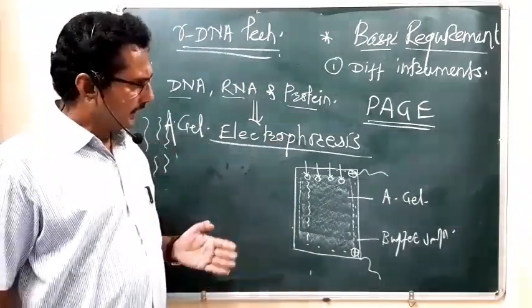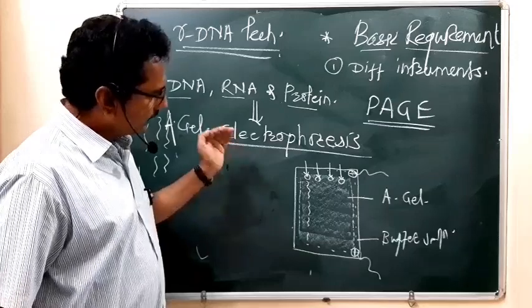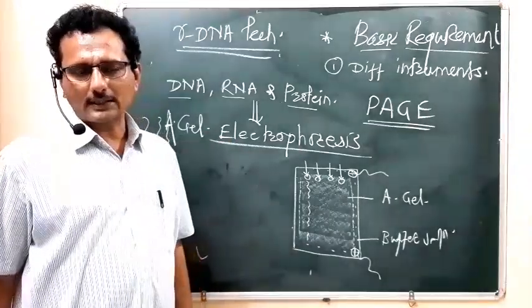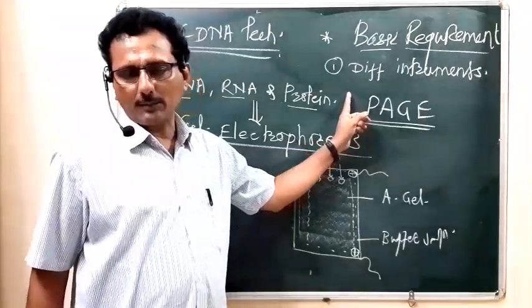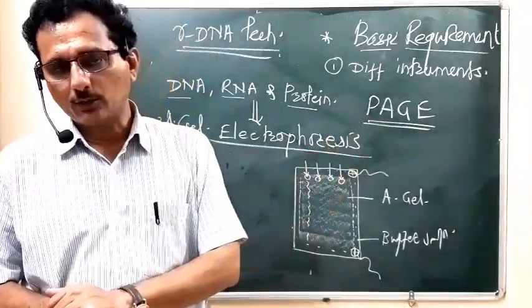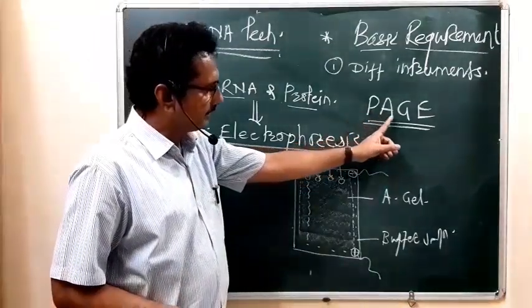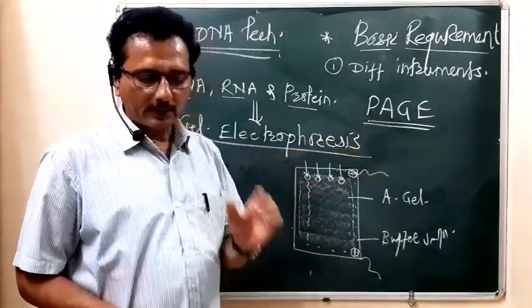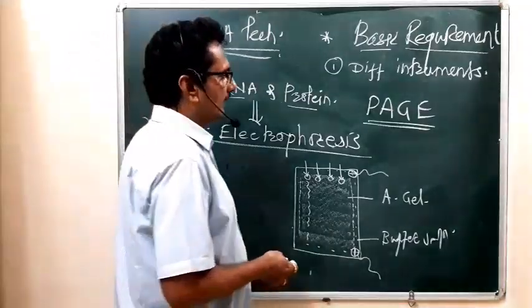But within that electrophoresis, there are other types of electrophoresis, and in that this is the polyacrylamide gel electrophoresis. And in that polyacrylamide gel electrophoresis, another electrophoresis is the SDS.